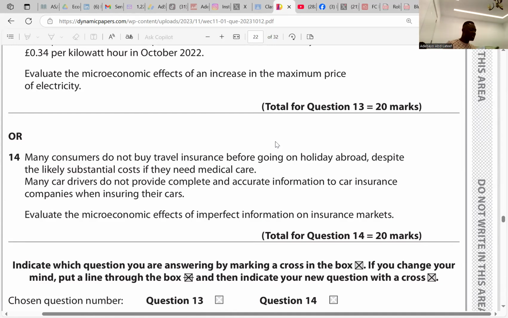So he said many consumers are already without insurance despite substantial costs. Okay, it's fine. But to reduce market failure, market failure could be misallocation of resources anyway. Insurance companies can ask to check previous records or consult the individual doctors. Okay, it's fine. So market failure may be the result of consumers behaving irrationally, so they would avoid the factors that would maximize their utility and encounter large medical costs. These are all about travel insurance.